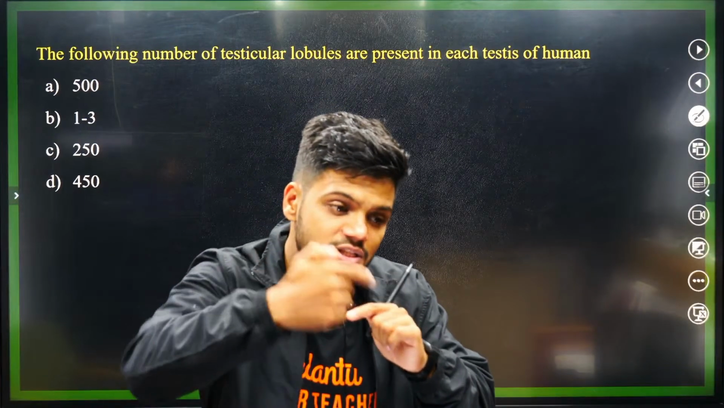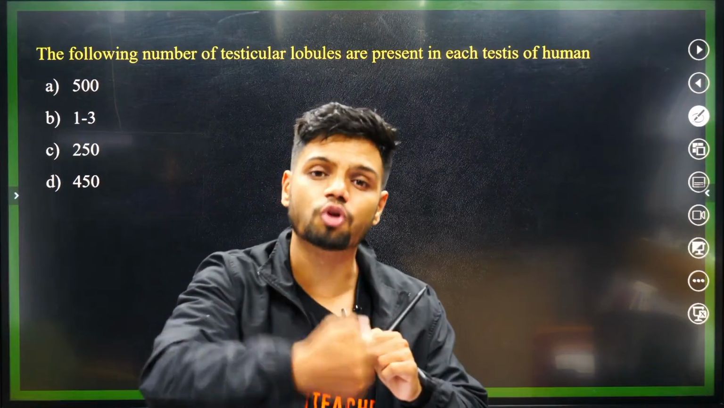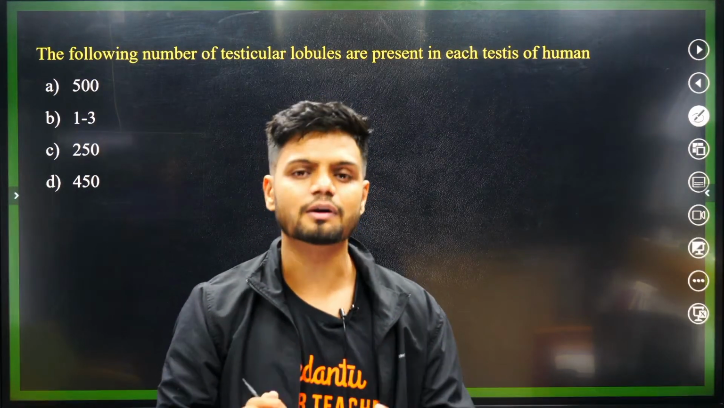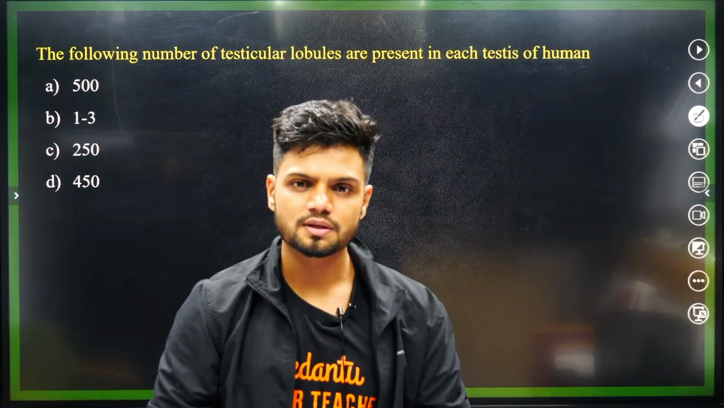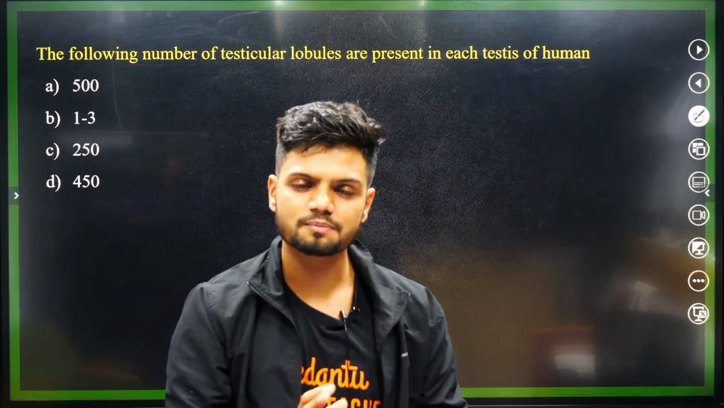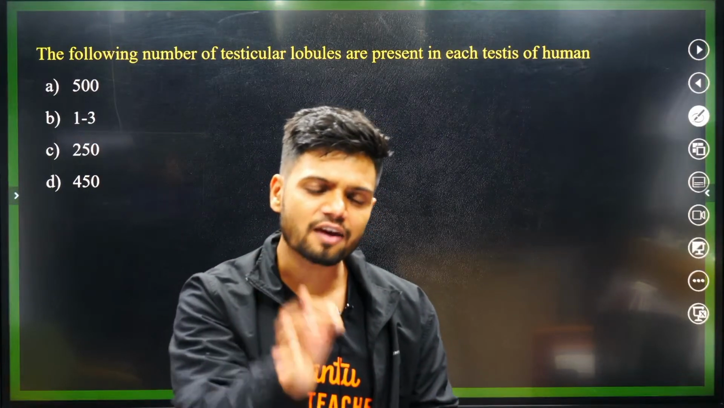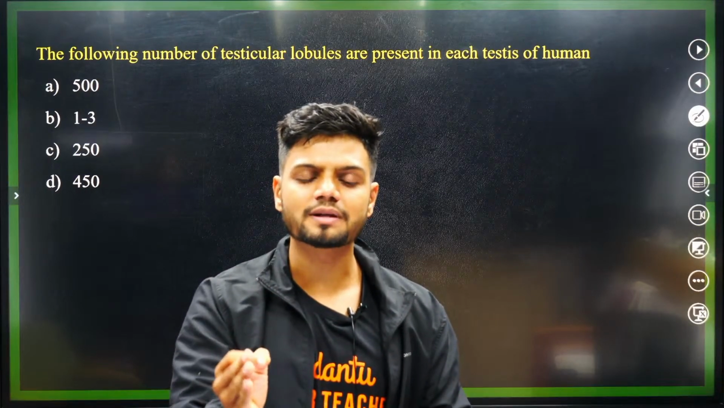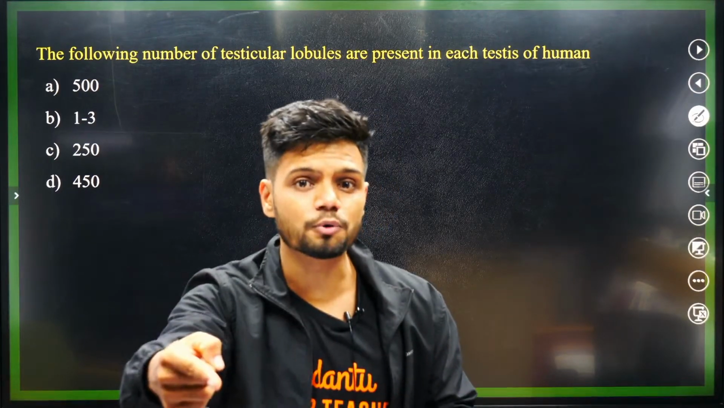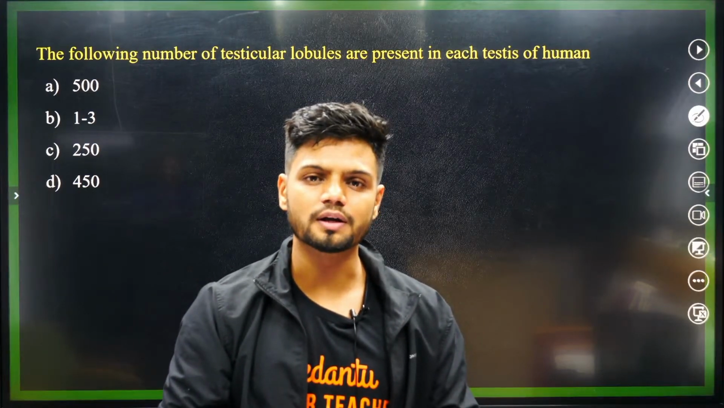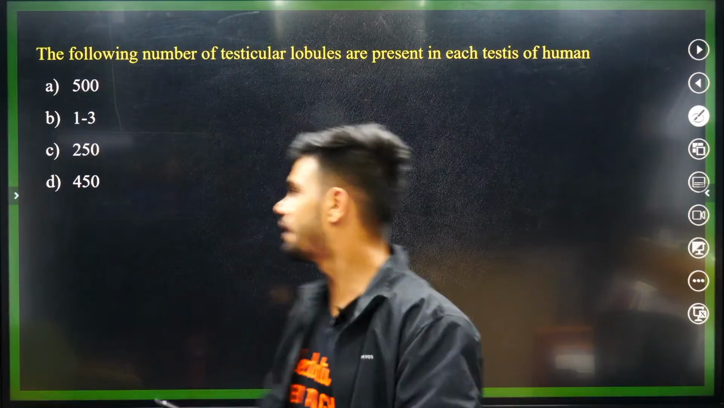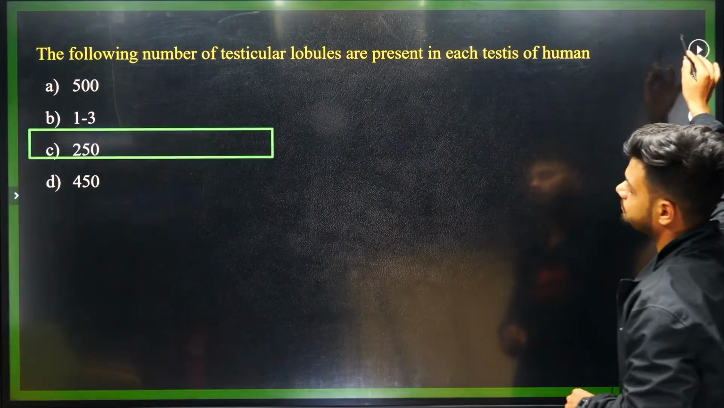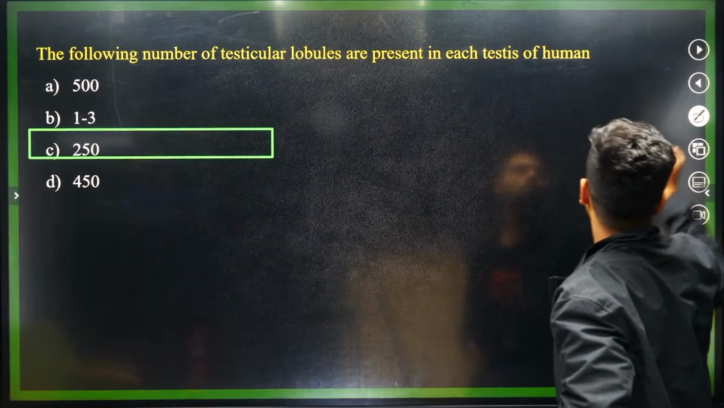Now inside each testicular lobule, there are 1 to 3 highly coiled structures called seminiferous tubules. To understand this, imagine there is a large house. In that large house there are 250 rooms. Inside every room there are 1 to 3 windows. So the large testis has 250 compartments called testicular lobules, and inside each lobule there are 1 to 3 highly coiled structures called seminiferous tubules. So the answer is 250 compartments. Next question.